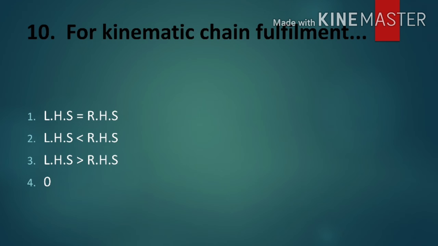Now move on to the last question. For kinematic chain fulfillment, options are given. Left hand side is equal to right hand side. Left hand side is less than right hand side. Left hand side is greater than right hand side. And option 4 is 0. You know very well, and please note down, for kinematic chain fulfillment it is always taken as left hand side equal to right hand side.